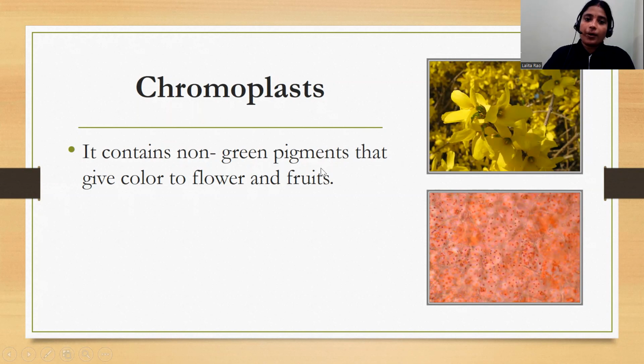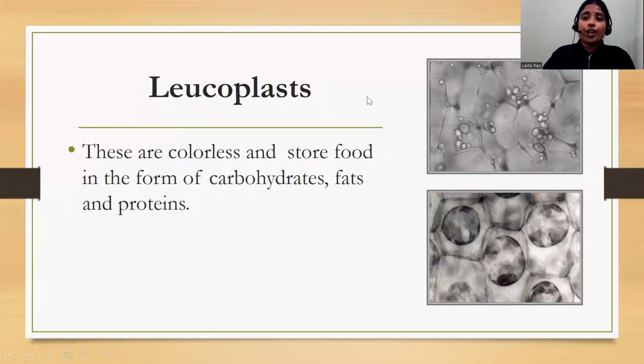Okay. Chromoplast. Now leukoplast. Now by seeing its image only you can guess, is it colorful or colorless? Yes, absolutely. It is colorless. You can see that it doesn't have any color. So these are colorless pigments that are present in the plant cell, and their function is to store food. They are not responsible for food production.